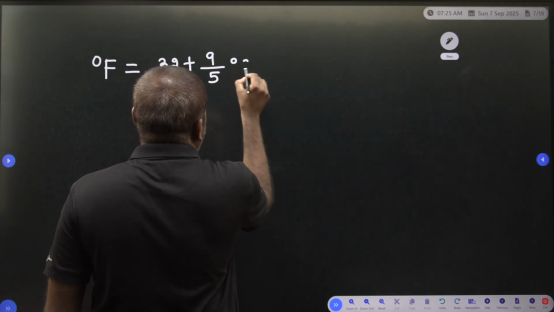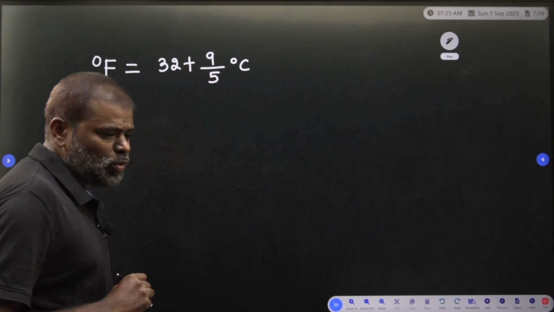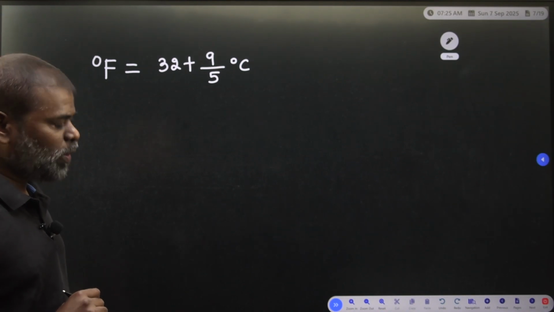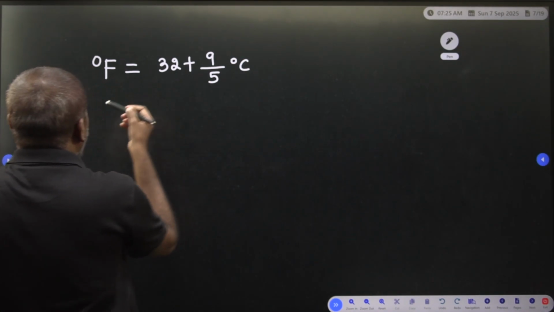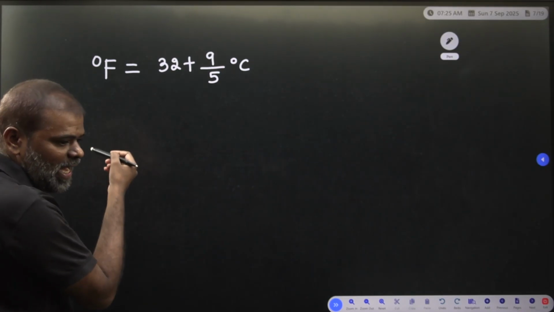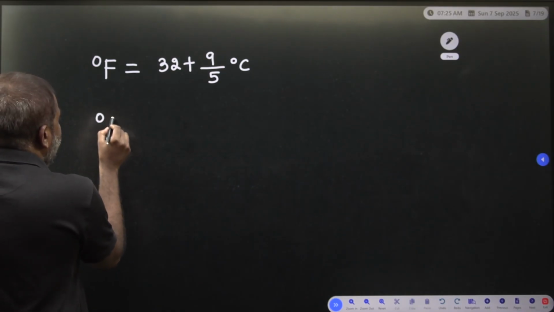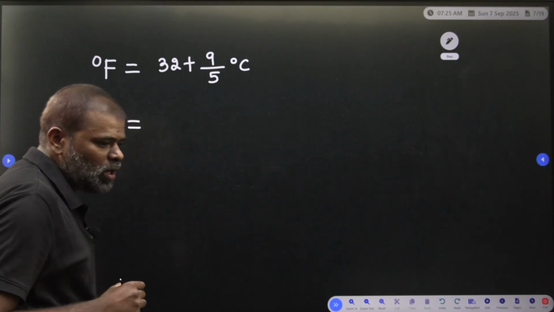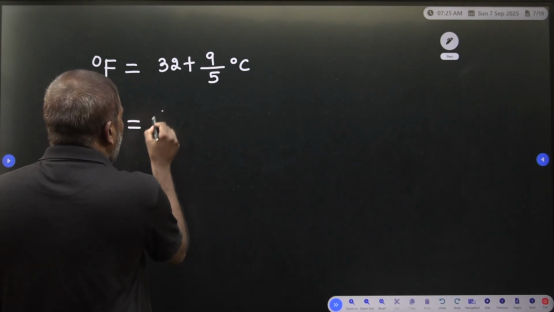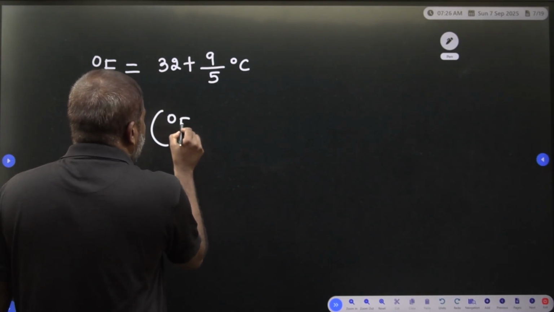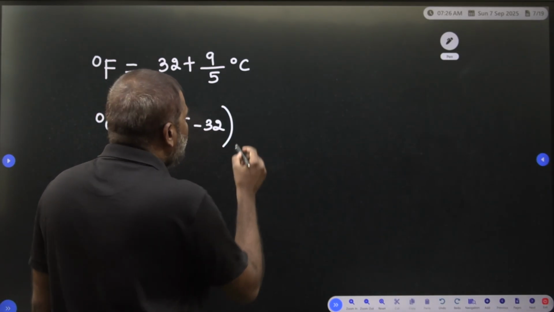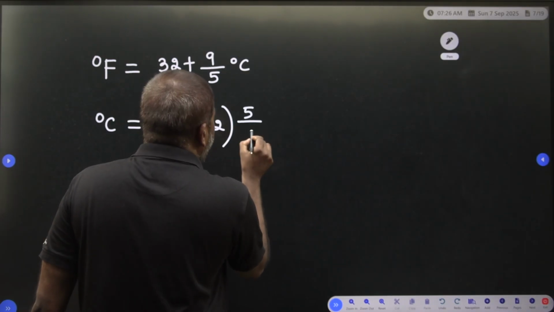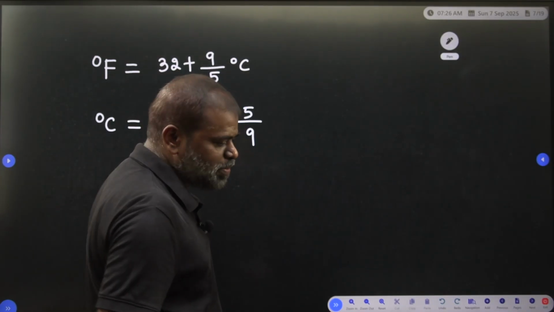32 plus 9 by 5 into degree centigrade, you have to write. So if you have degree centigrade, you have to apply it here. Degree centigrade is equal to degree Fahrenheit minus 32, divided by 9 by 5. So you have to use this principle.